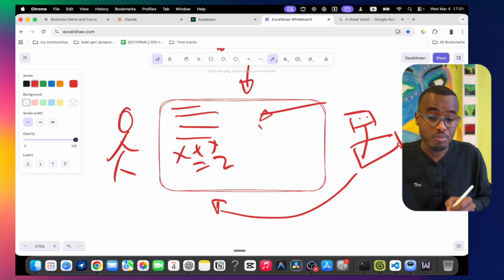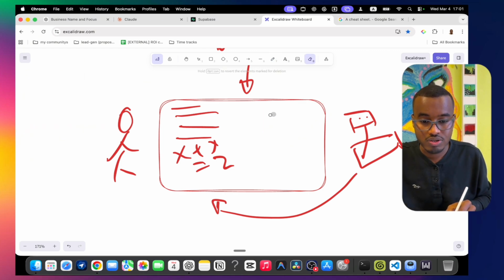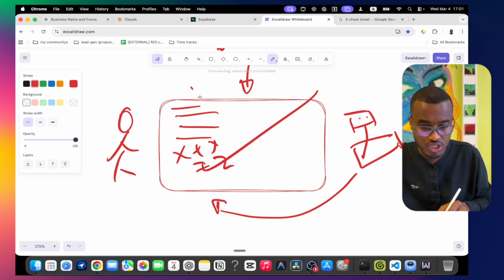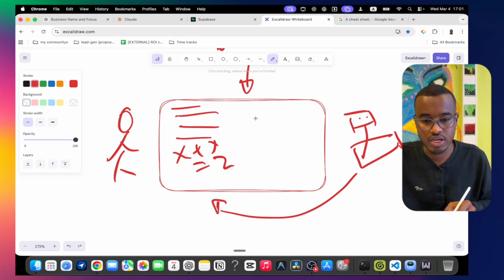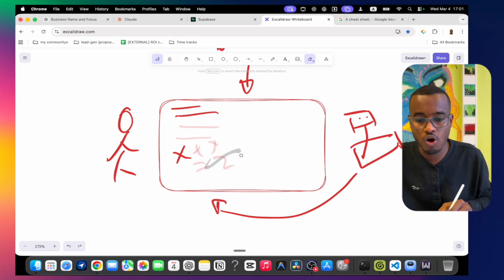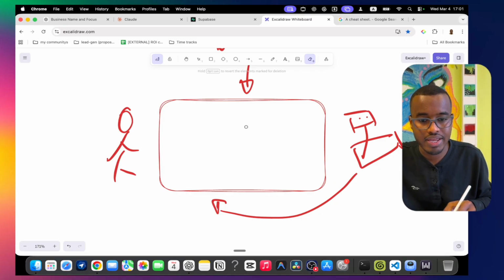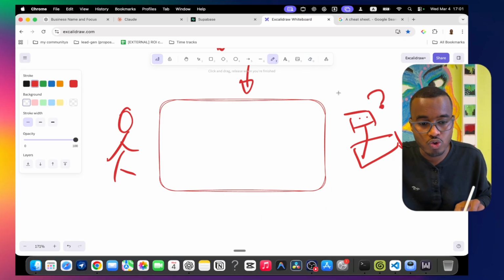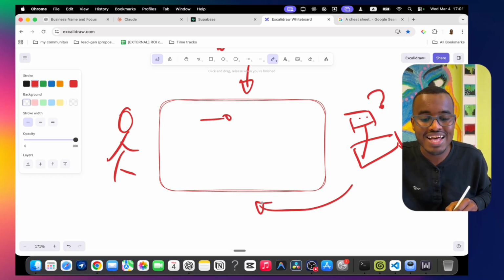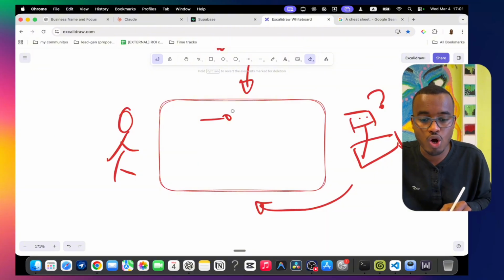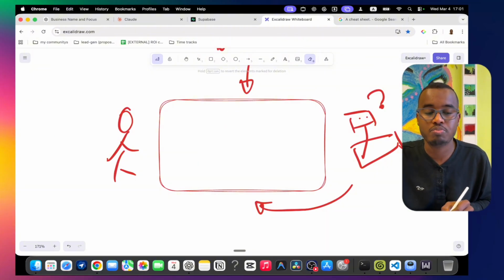But the problem is, if you somehow close this window, or let's say you delete all the conversations you have right now, the AI has an actual problem. It doesn't know who you are. If you ask it a question, hey, what does that mean? It says, I don't know anything, because the context window, the whiteboard, has been removed.